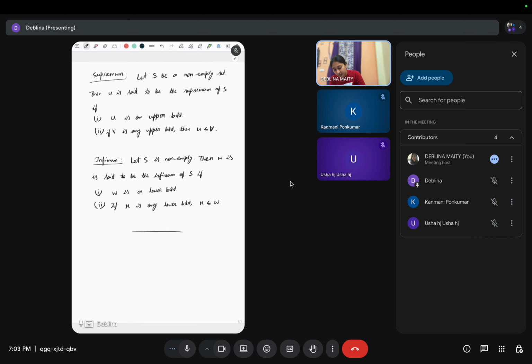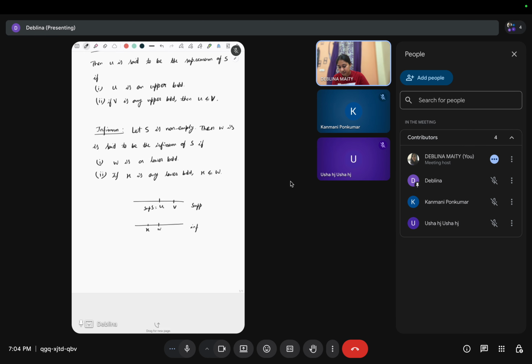This means if U is the supremum and V is any upper bound, then V lies on the right hand side of U. And for infimum, if W is the infimum, then it is the greatest lower bound. This means if there is any other lower bound, then it lies on the left hand side, so X is less than or equal to W. This is the definition of supremum and infimum.